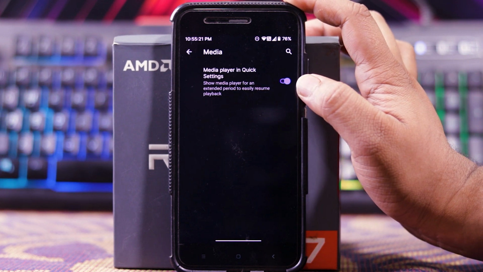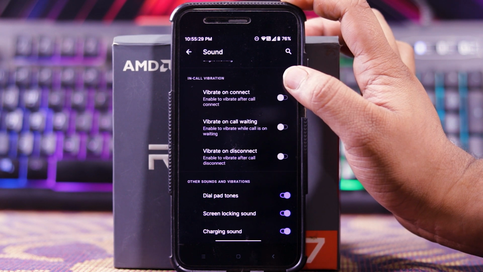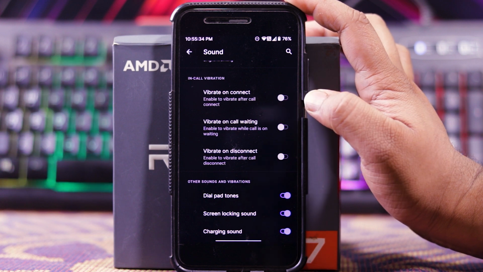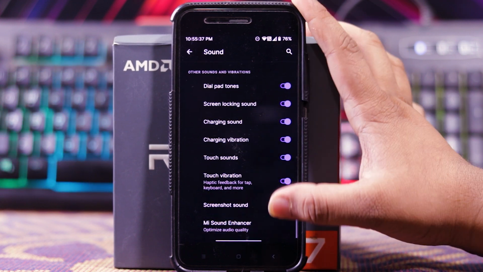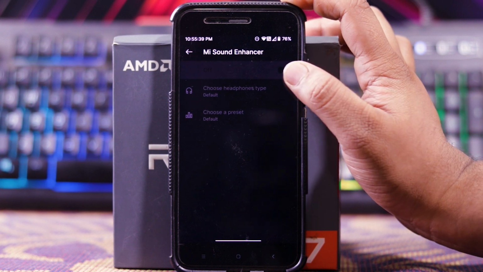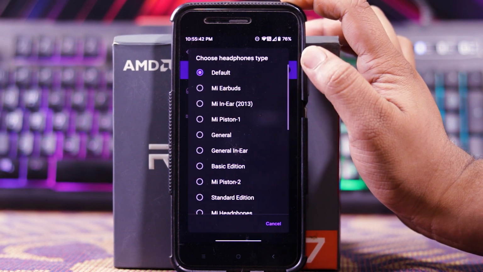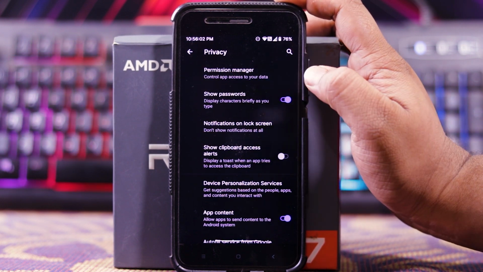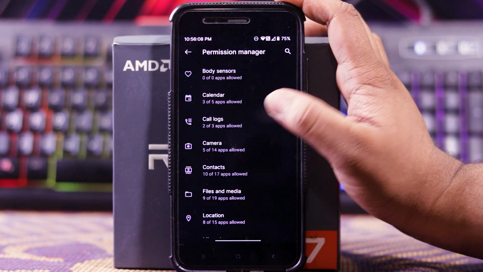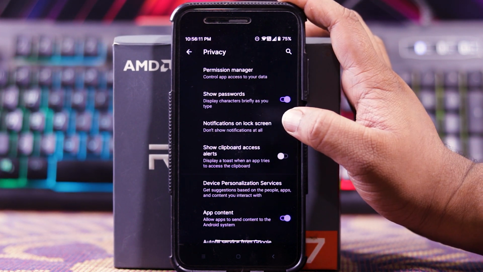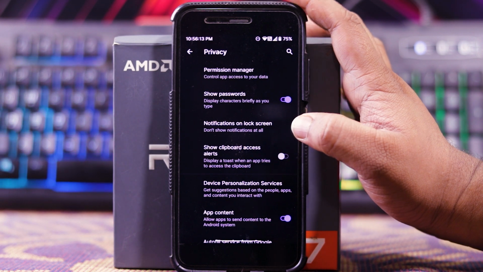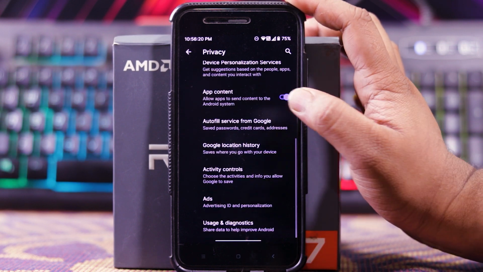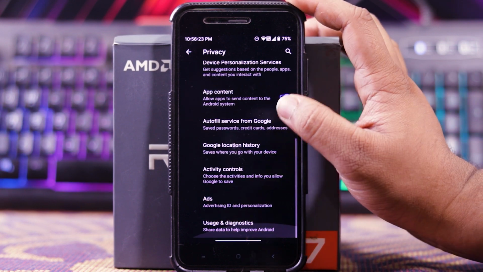Then in media, you get the option of show media player in quick settings, and down here you get in-call vibration. In this you get options like vibrate on connect, vibrate on call waiting, and vibrate on disconnect. And down here you get MI sound enhancer. When you enable it, you can choose the headphone type and a preset. Then in privacy, you get policy manager. Here you can allow permission for certain apps. Then you get show password, notification lock screen, show clipboard access alert, device personalization services, app content, autofill service by Google, Google location history, activity control, ads, etc.